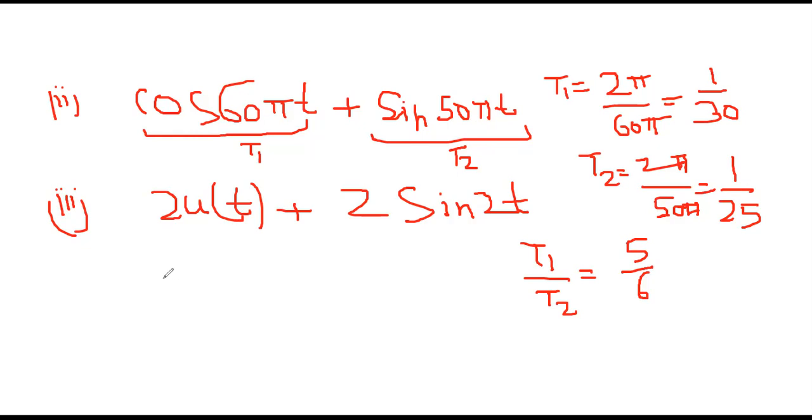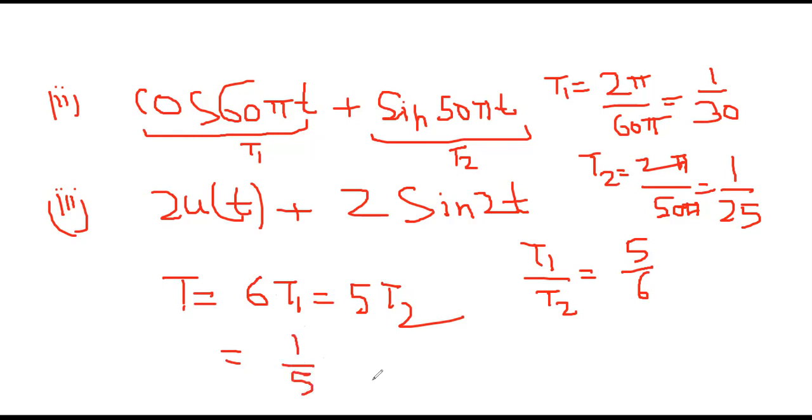Please see carefully, the time period of the signal will be T equals 6 T1 equals 5 T2, and that will come out to be 6 into 1 upon 30 equals 5 into 1 upon 25, which is 1 upon 5.